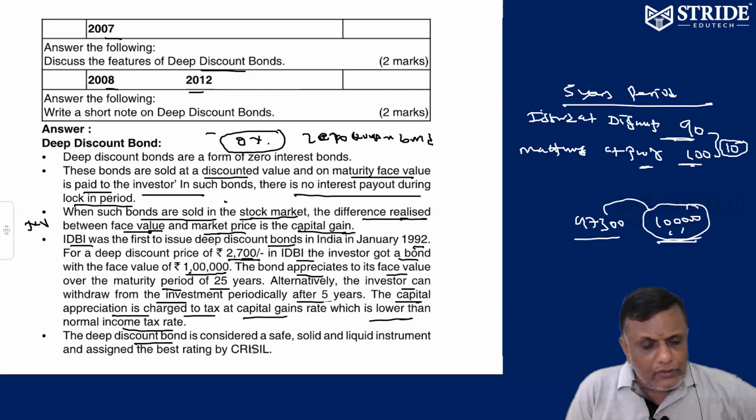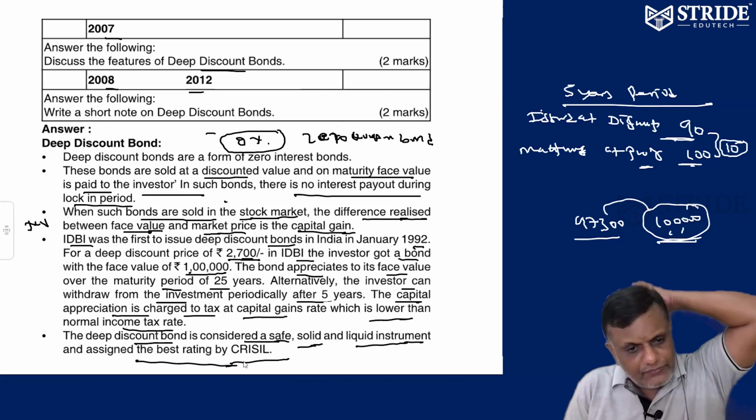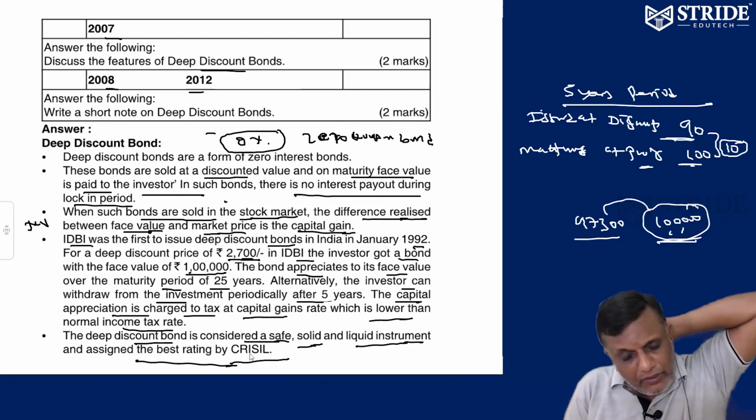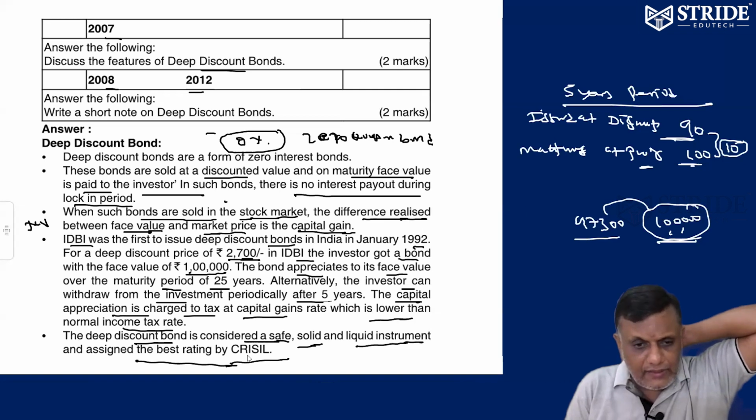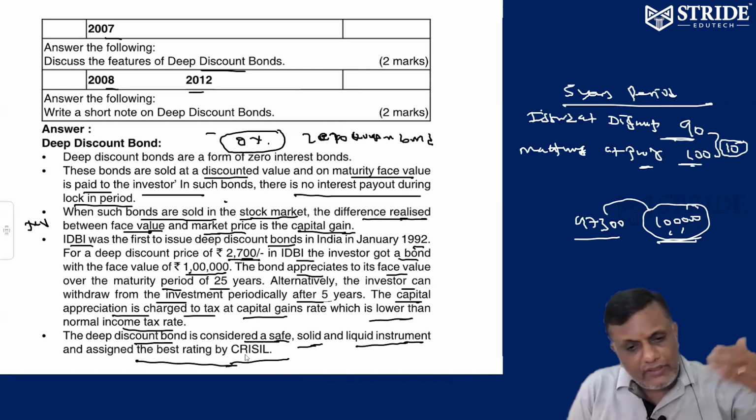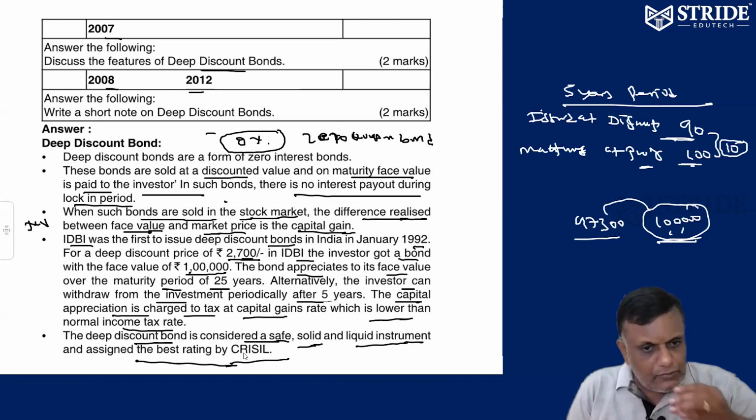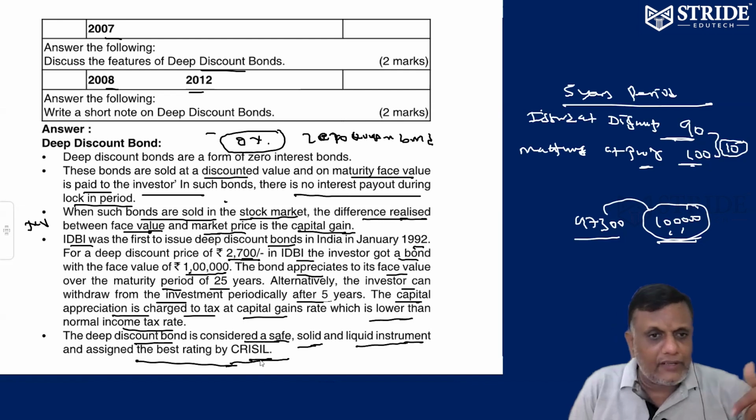So deep discount bonds are considered to be safe, solid, liquid instruments. The best rating is by CRISIL. Even if you issue any bonds, you need to be rated by credit rating agencies, so that the investor's money will be safe. CRISIL will ensure the investor's money is very safe. They can rate companies AAA, AA plus, and so on. The company borrowed the money and has to repay. The company has to get a rating before it can issue zero coupon bonds, rated by agencies like CRISIL.